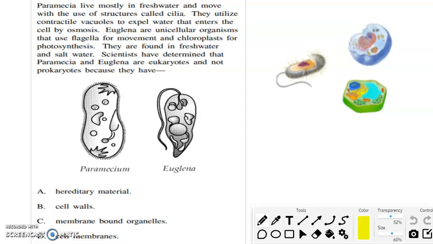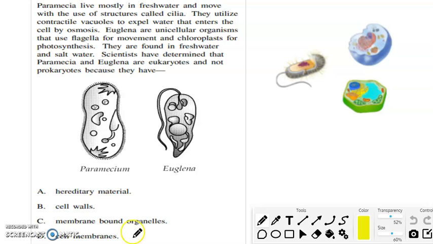Paramecia live mostly in freshwater and move with the use of structures called cilia. They utilize contractile vacuoles to expel water that enters the cell by osmosis. Euglena are unicellular organisms that use flagella for movement and chloroplasts for photosynthesis. They are found in freshwater and saltwater. Scientists have determined that Paramecia and Euglena are eukaryotes and not prokaryotes because they have.